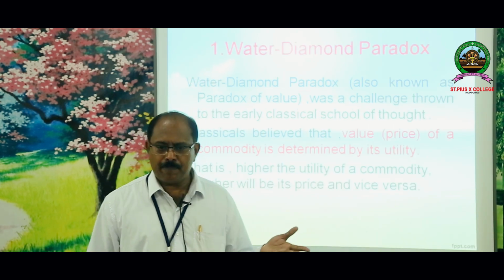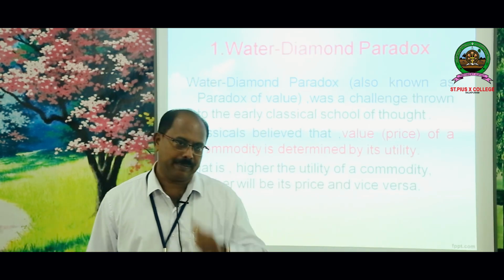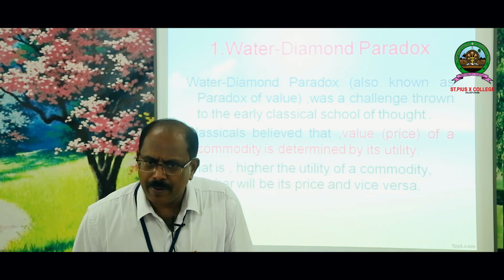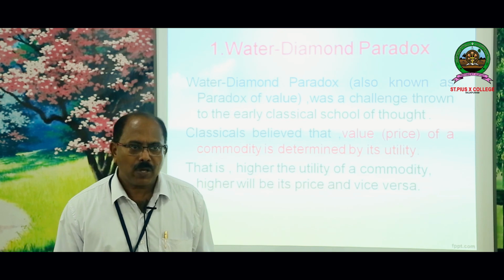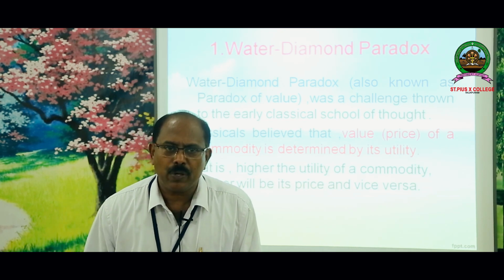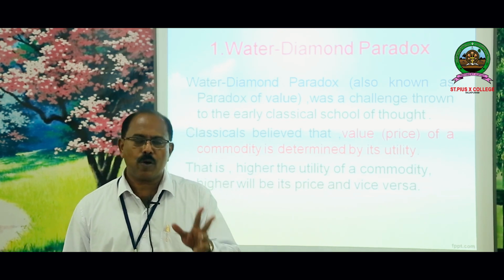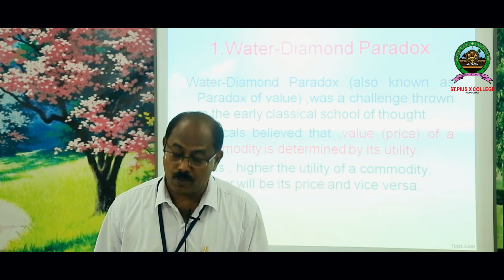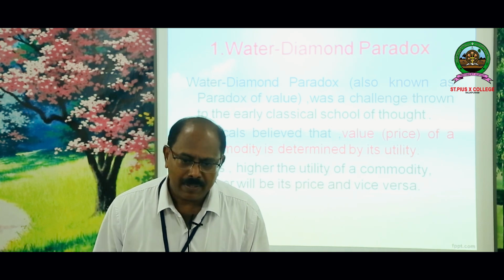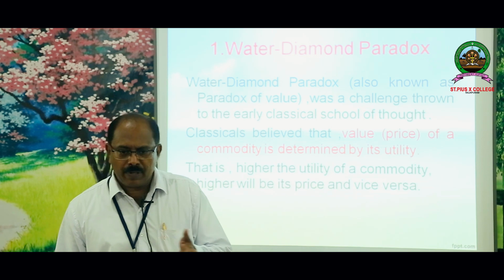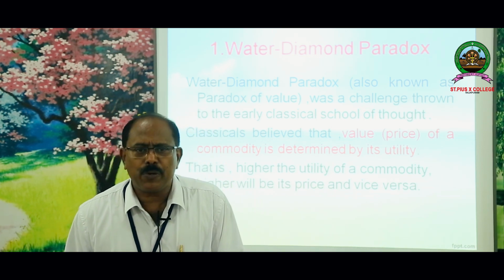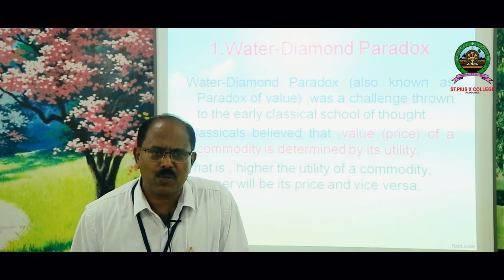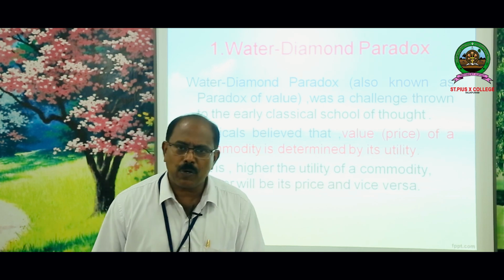For example, they point out, take up water. If the price of water is determined by its utility, it should be very high, because we know the utility of water is very high. But we take another commodity, diamond. What about the utility of diamond? It is almost nothing, it is only a snob good. But what about the price of diamond?